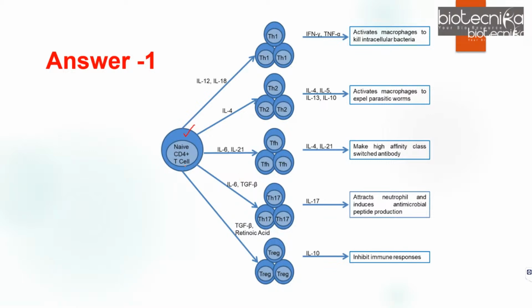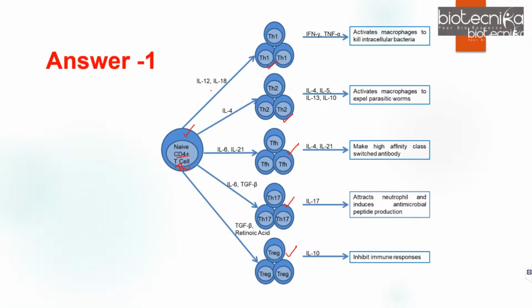It shows that the naive CD4 plus T cell forms different T cells, that is Th1, Th2. These are CD4, meaning T helper cells. Again, they are of different types. Major ones: Th1, Th2, T follicular, that is TFH, Th17, T regulatory. So they will form different cells under different conditions.